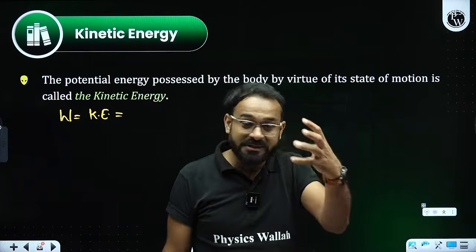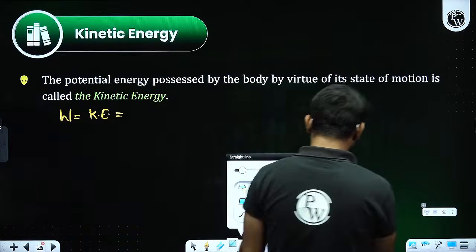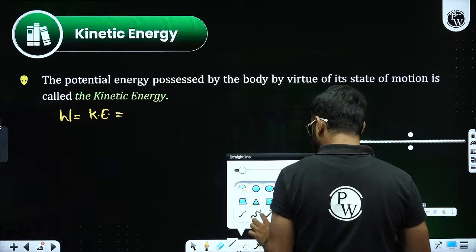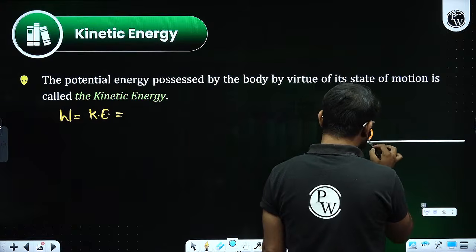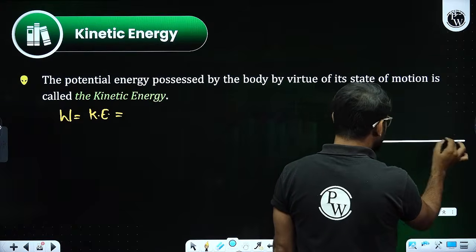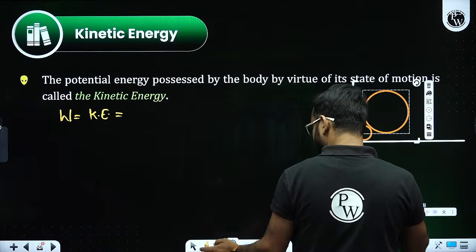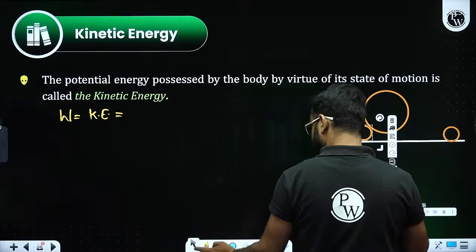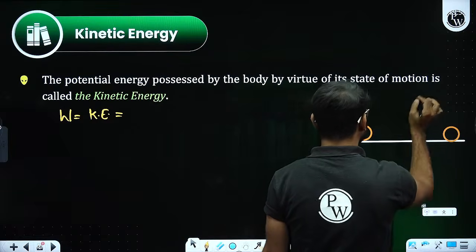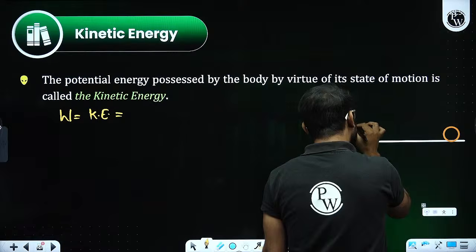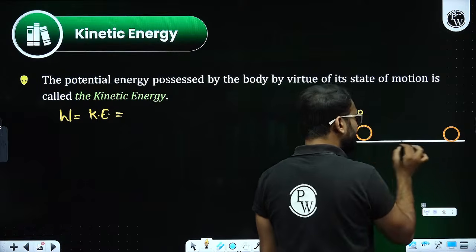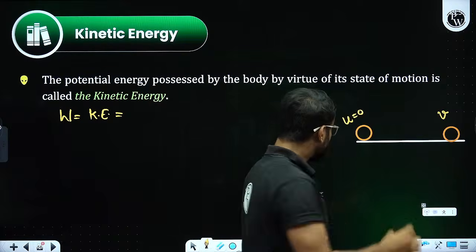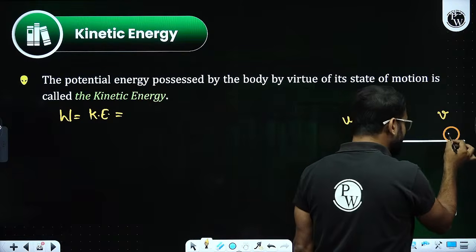I have taken one example where on the surface there was a ball. Initially it was at rest, and finally it reached velocity v. It also has mass m, that will remain the same.